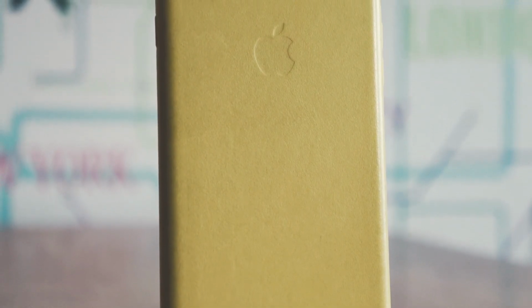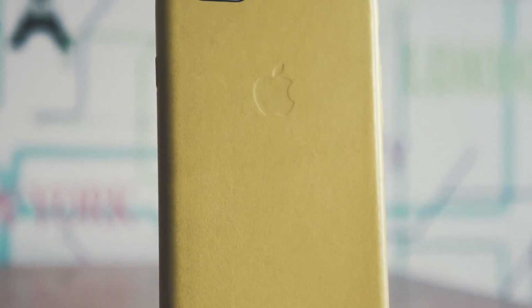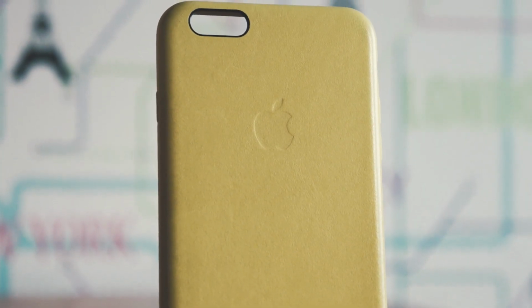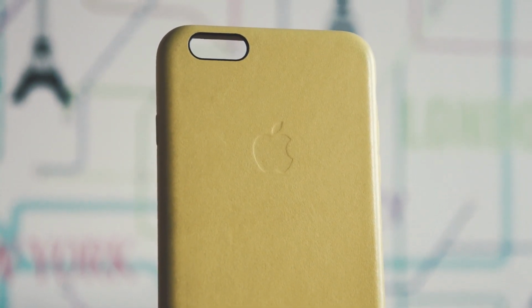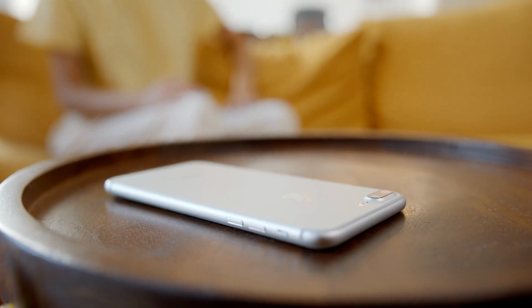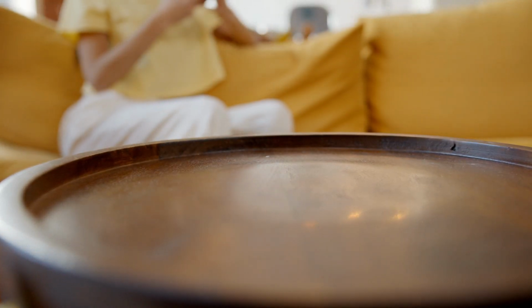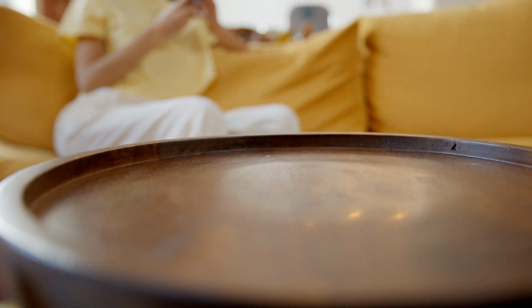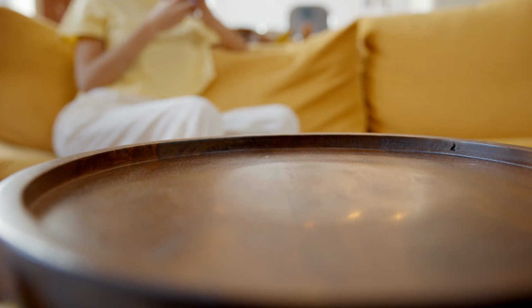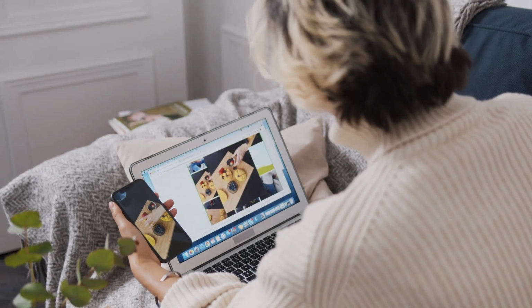Hubitat sits between Home Assistant and SmartThings. Local first like Home Assistant, but with a more polished out-of-box experience like SmartThings. The Hubitat Elevation Hub is $150. Supports Zigbee and Z-Wave natively. The community is smaller than Home Assistant, but the platform is genuinely user-friendly. Power user favorite that doesn't require Linux fluency.